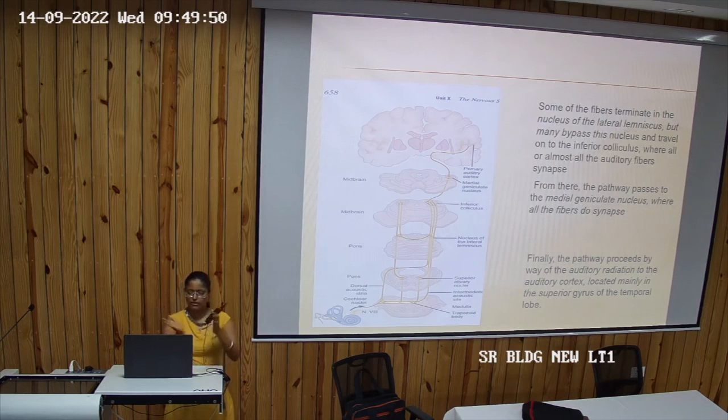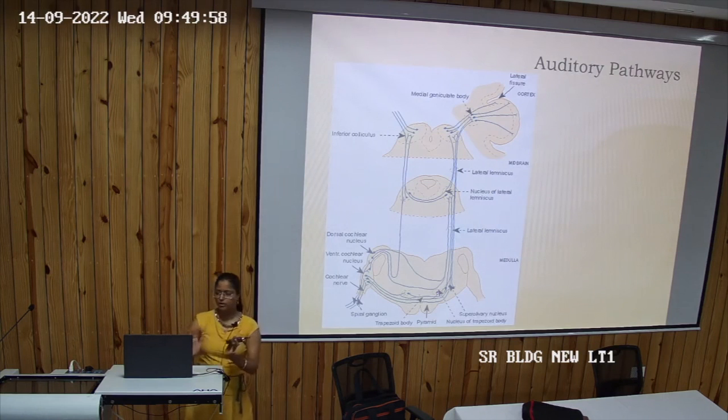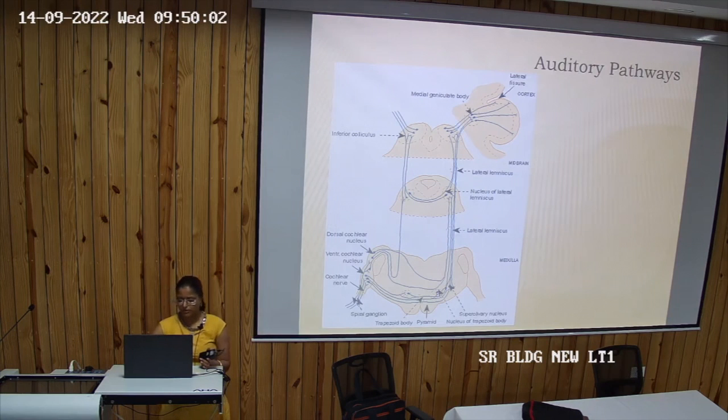So they will go as radiation. You can see in this diagram. So look here, these radiations go like this, and they form a fan type shape. So these are called as what? Auditory radiation, right? This is also the diagram that is showing the auditory pathway.